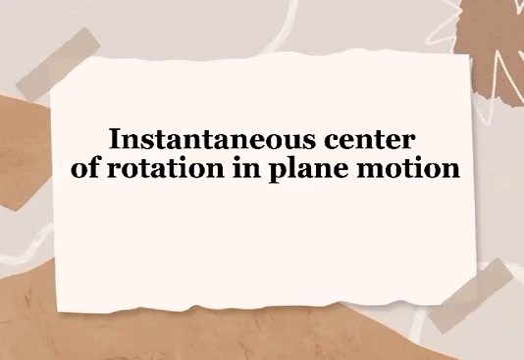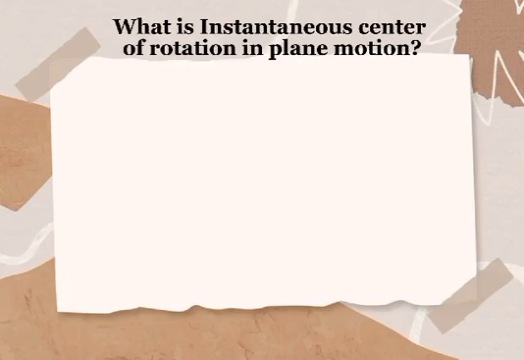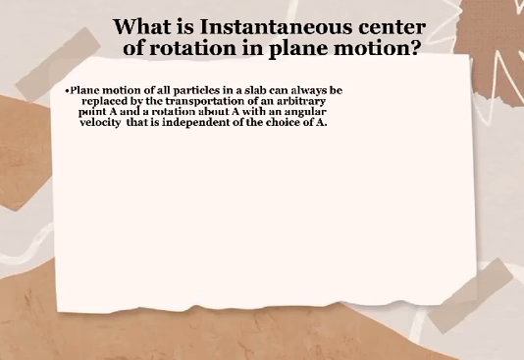Instantaneous center of rotation in plane motion. What is instantaneous center of rotation in plane motion? Plane motion of all particles in a slab can always be replaced by the translation of an arbitrary point A and a rotation about A with an angular velocity that is independent of the choice of A.